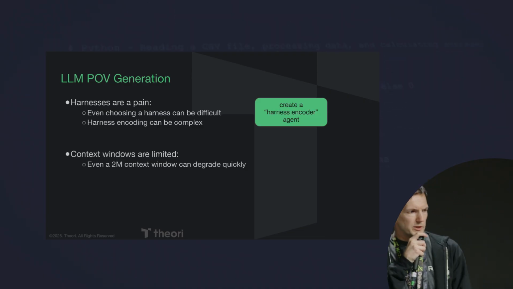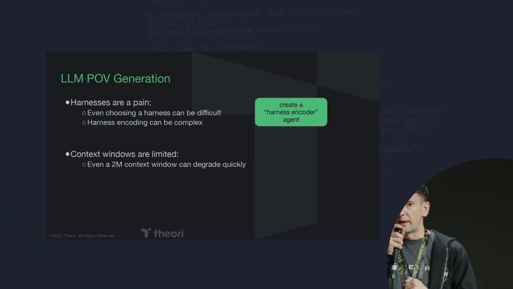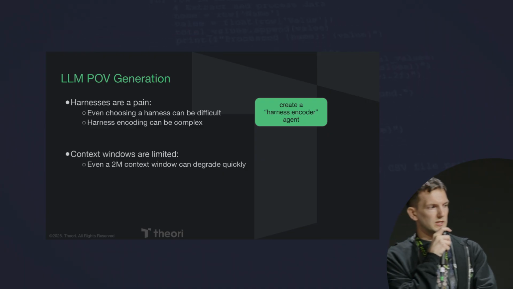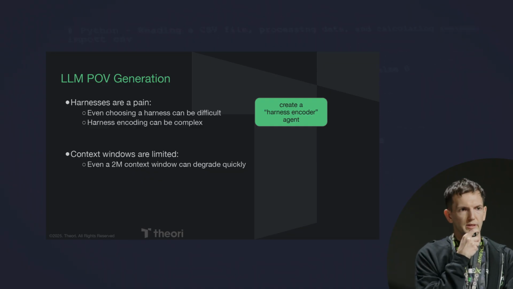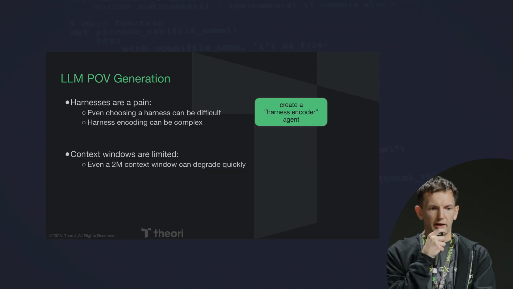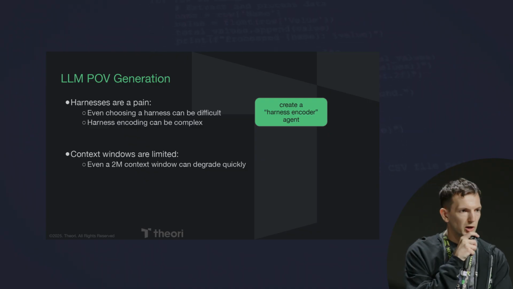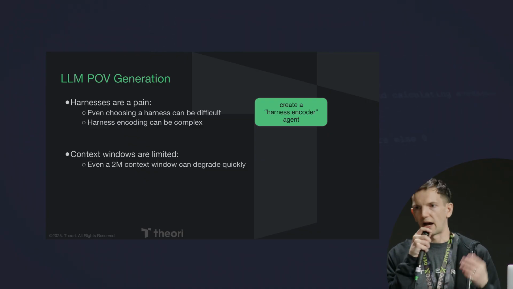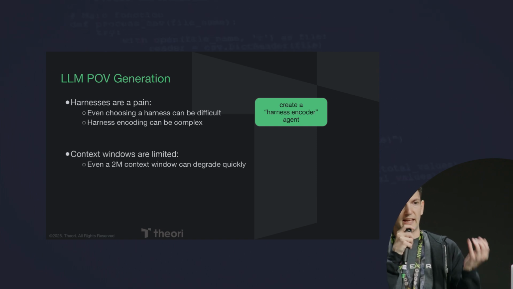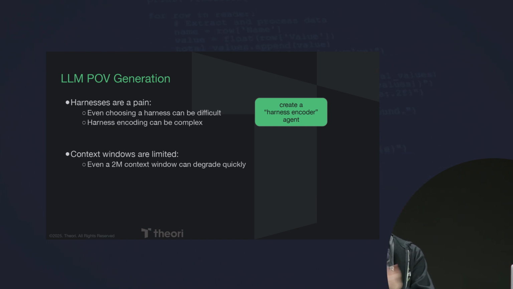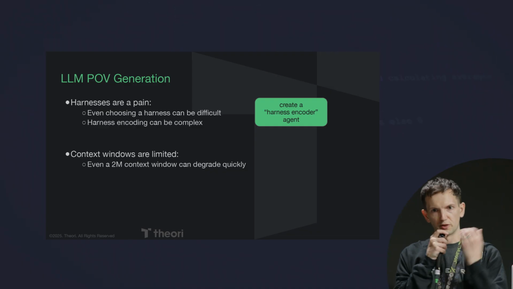So for the harnesses, we're going all in on LLMs, so we'll make another LLM agent. The LLM agent here is responsible for what we call the harness encoder agent. The idea here is, what if we had an agent that doesn't know anything about POVs? It doesn't have bug reports. All it knows is I have a harness, and I want to make something that serializes to the same kind of natural serialization structure that a harness is using, right? A harness produces binary data on disk.